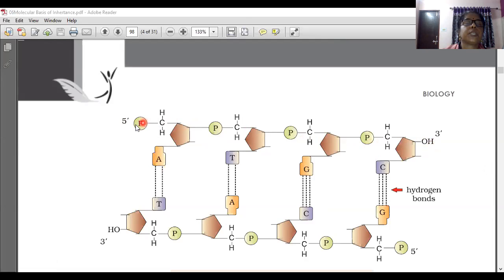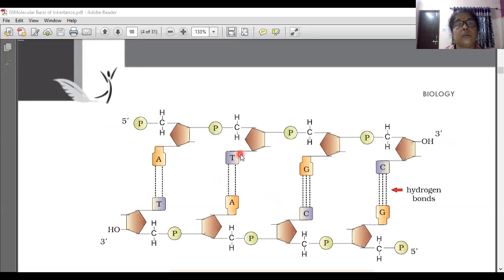The phosphate moiety is free here, so it is the 5' end, and the OH moiety is free here, so the 3' end. Here, another polynucleotide chain: the phosphate moiety is free, so 5' end here and 3' here. This is 5' to 3', and here also 5' to 3', so it is called anti-parallel arrangement.